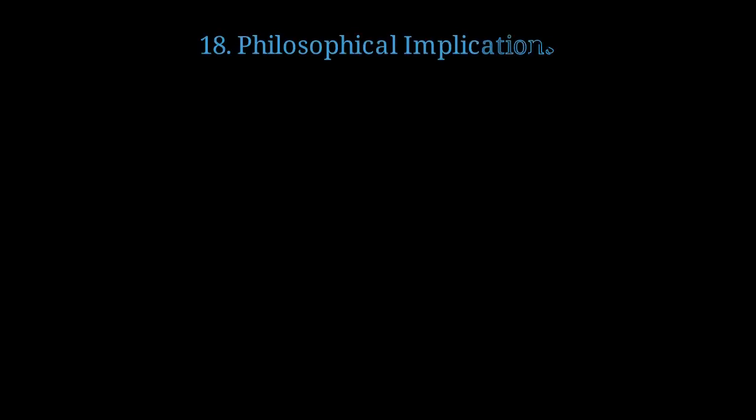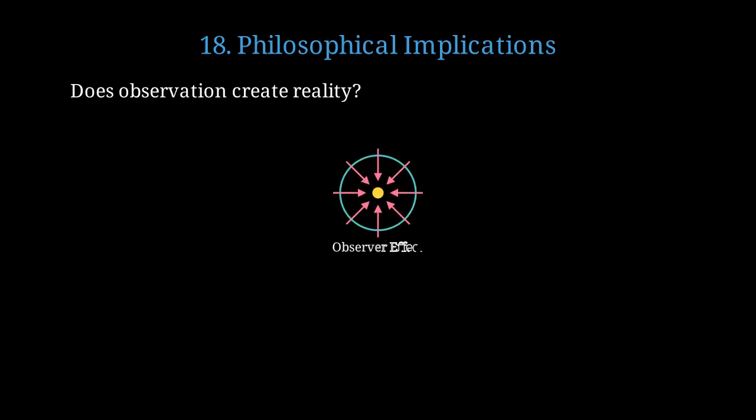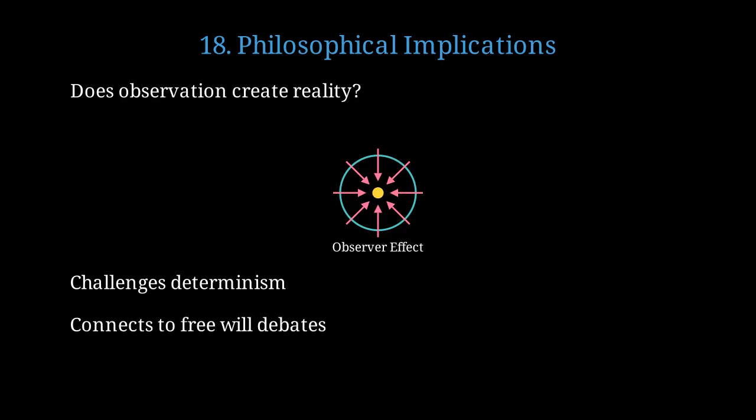The Zeno effect raises deep philosophical questions about the nature of reality and observation. If frequent observation can prevent change, does this mean observation somehow creates or determines reality? The Zeno effect exemplifies the observer effect in quantum mechanics. The act of observation fundamentally changes what is being observed. The Zeno effect challenges simple deterministic views of nature, showing that the act of measurement plays an active role in dynamics. Some philosophers have even connected quantum measurement to debates about free will and consciousness, though these connections remain speculative.